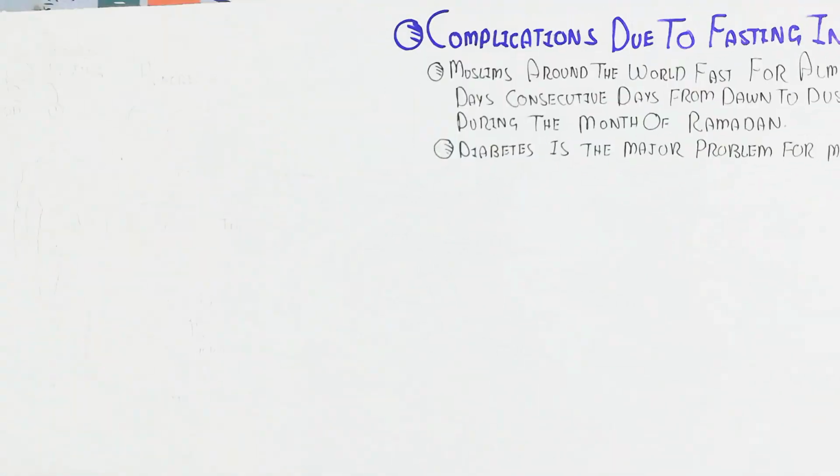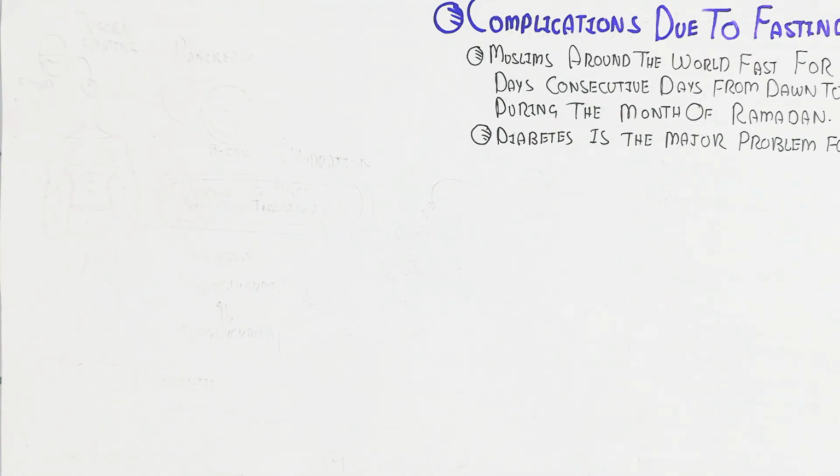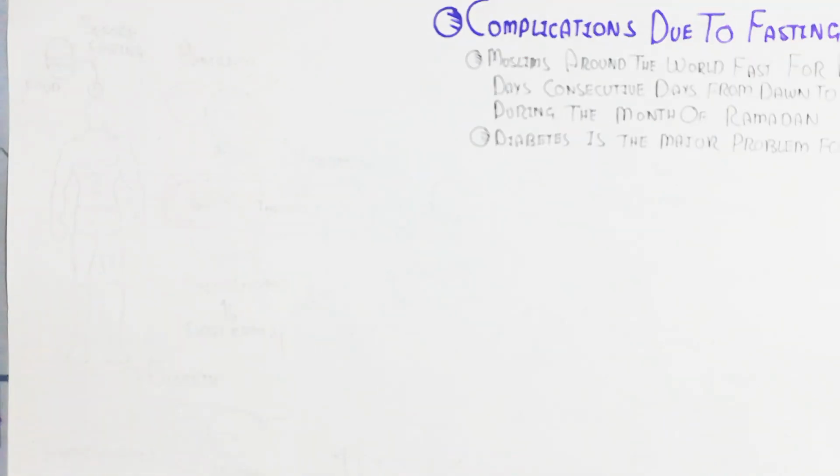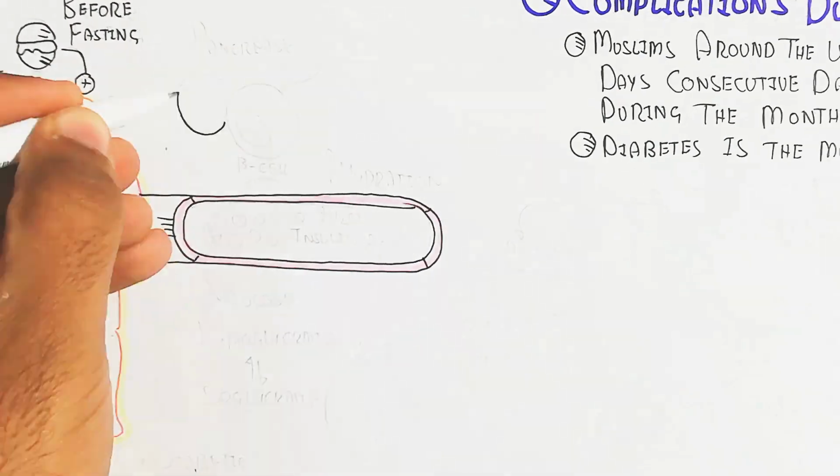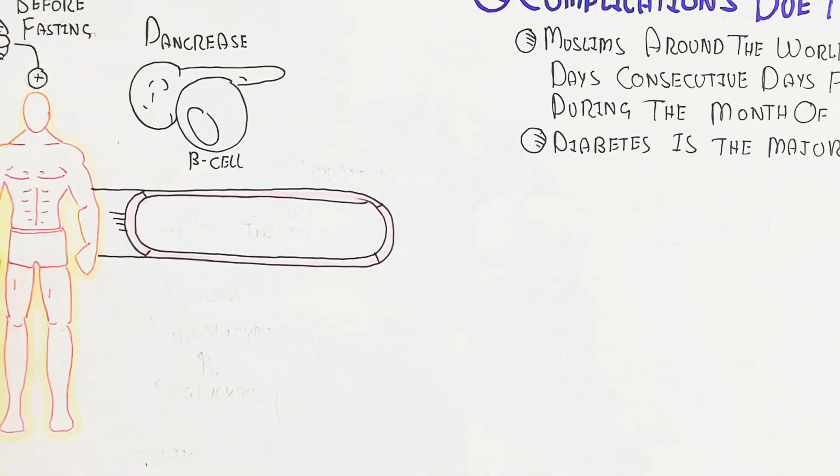Diabetes is a major problem for Muslim patients. So let's begin to understand how a lot of problems can arise due to fasting in Ramadan.